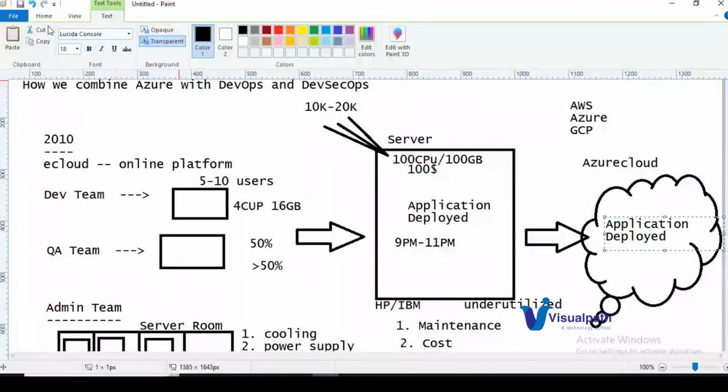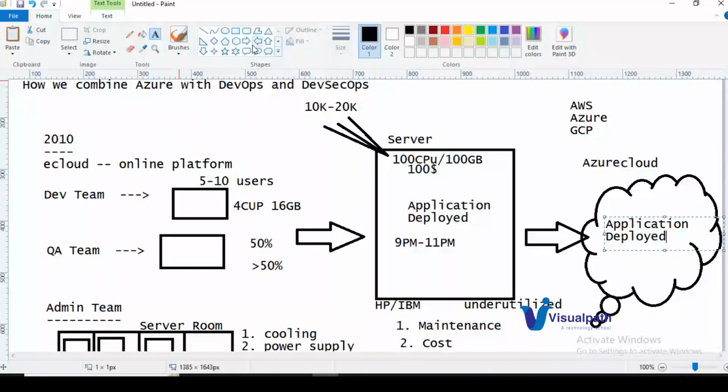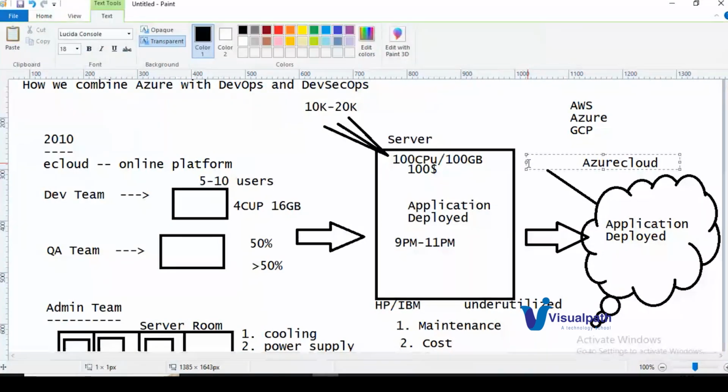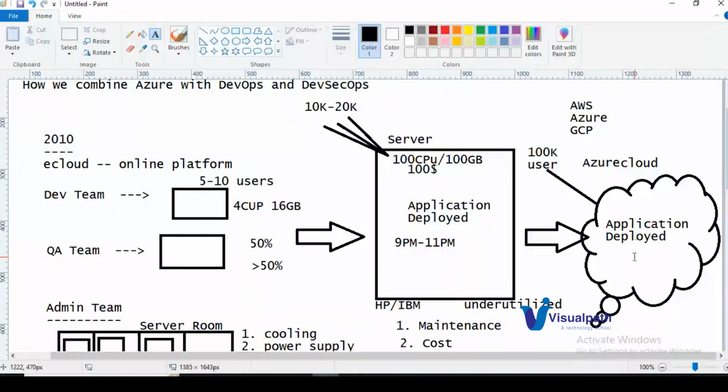Here you will give n number of users. So users, you can give any number of users for the cloud. So the cloud, Azure Cloud will take care of your user management as well, like load balancing, networking, traffic routing. All this will be managed with the help of Azure resources. 100K users which we pass, for example, all these users will be getting proper response from the Azure Cloud with the help of its Azure resources.